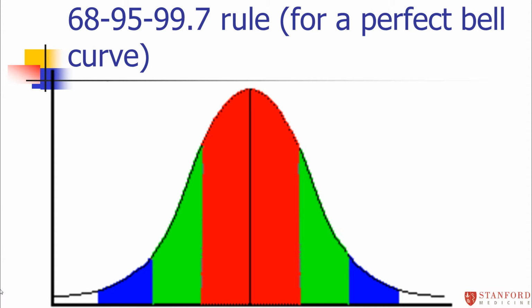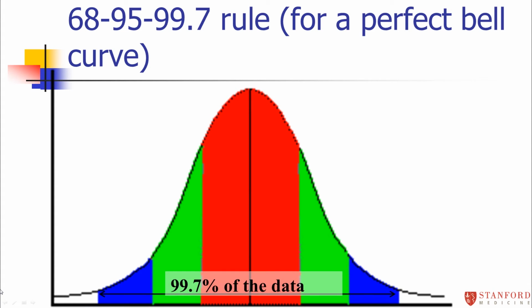So remember I mentioned that bell curves have this predictable behavior. If you're on a perfect bell curve, you follow something called the 68, 95, 99.7 rule. 68% of the observations lie within one standard deviation of the mean. 95% of observations will lie within 2 standard deviations of the mean, and 99.7% of observations will lie within 3 standard deviations of the mean. If you follow that perfect bell curve mathematical function, those will be exact.